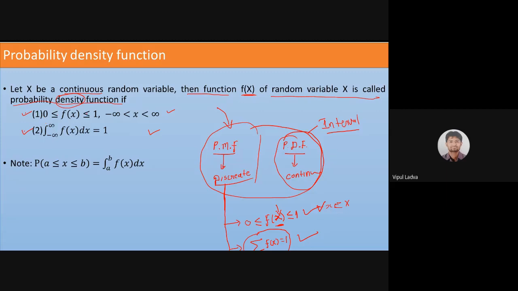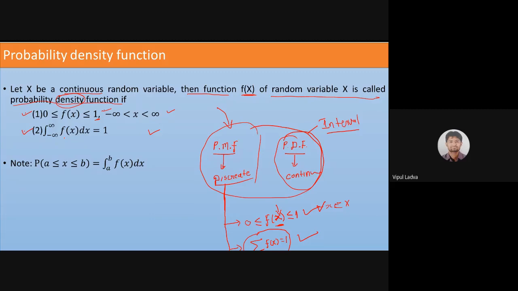So observe both these conditions. That function f of x will be known as a probability density function if, for every x lying in the interval minus infinity to infinity, the probability is greater than or equal to 0 and less than or equal to 1. That is the first condition. And for the second one, instead of writing that summation, I'm using integration, because right now we are supposed to deal with continuous values, and the continuous values will be infinite.